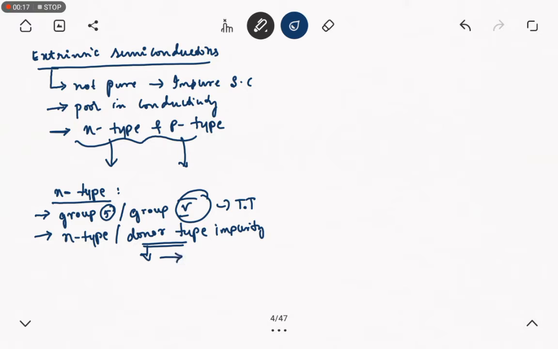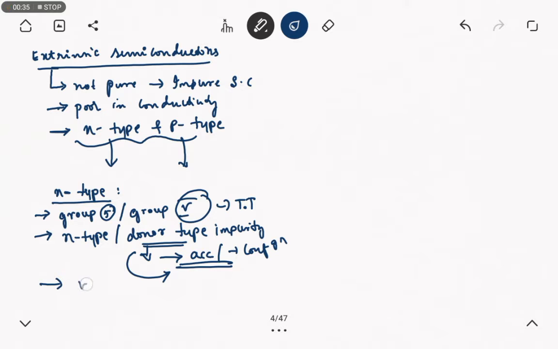It has to match the configuration of the semiconductor, so it will donate electrons to the semiconductor.